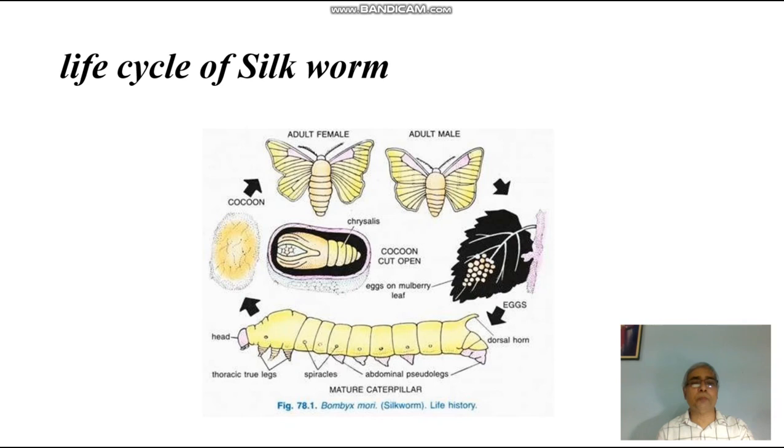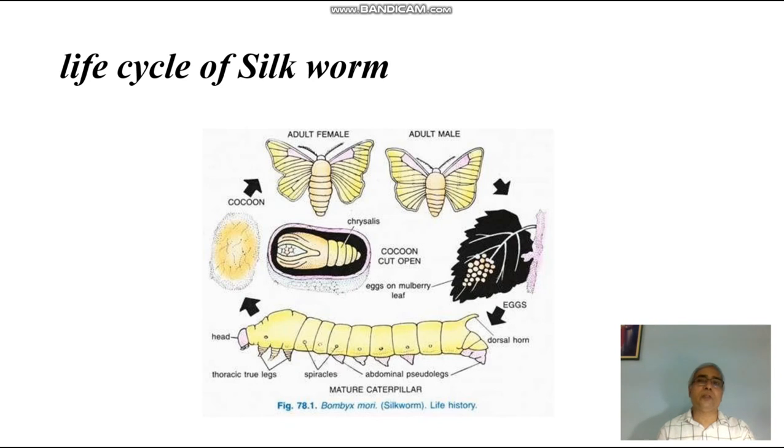Silk is a proteinaceous material, and by making the circular movement of its mouth, it produces a cocoon which is fully covered by the silk threads. This cocoon is used for separating the silk. That process is termed as reeling. And if the cocoon is not used for silk making, then finally the adult again emerges out. So in this way you have to explain the whole life cycle and the importance of silk, where it is used, what is its importance.